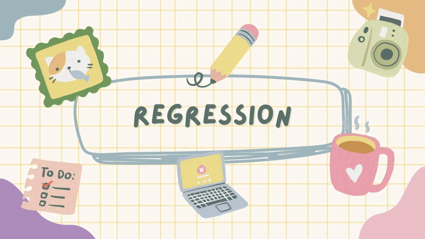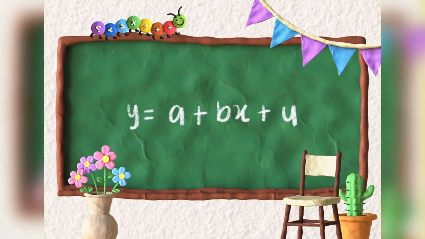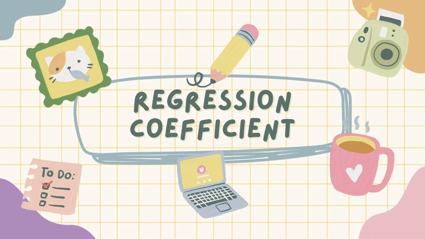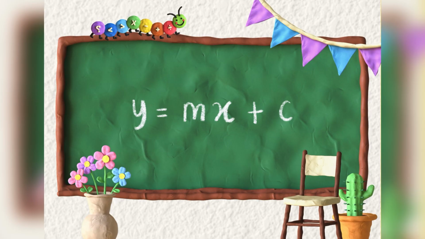Regression is a statistical technique used to analyze the relationship between a dependent variable and one or more independent variables. The equation for regression is as follows: y equals a plus bx plus u. The regression coefficient is used to measure the average functional relationship between variables. It can be determined by using a formula, which is y equals mx plus c, where y is the response, m is the coefficient, x is the predictor, and c is the constant.